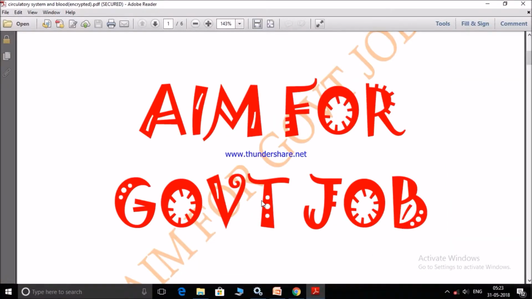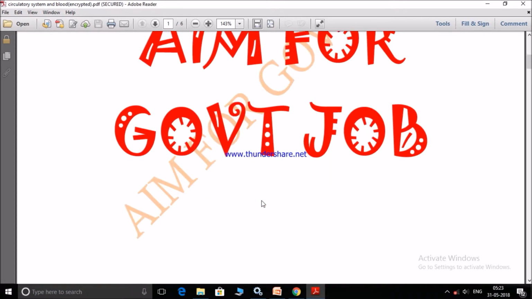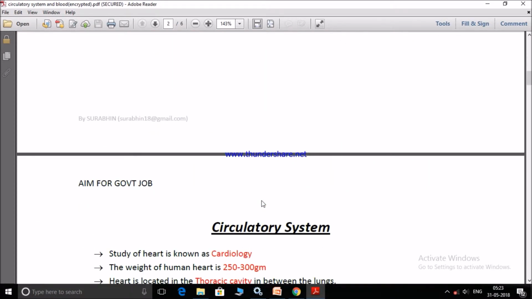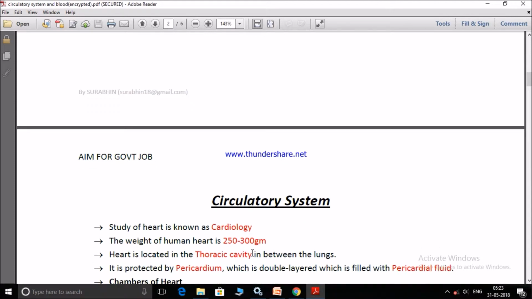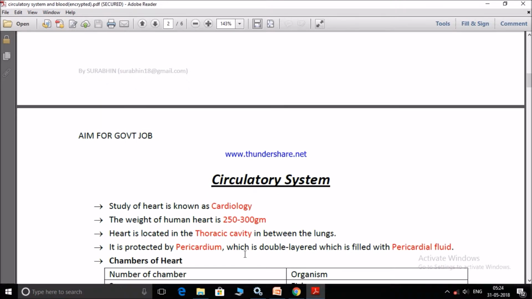Hi guys, in this video we're gonna discuss the circulatory system. Study of heart is known as cardiology. The weight of human heart is 250 to 300 milligram. Heart is located at the thoracic cavity in between lungs towards left side of the sternum. It is protected by pericardium, which is a double-layered membrane filled with pericardial fluid.